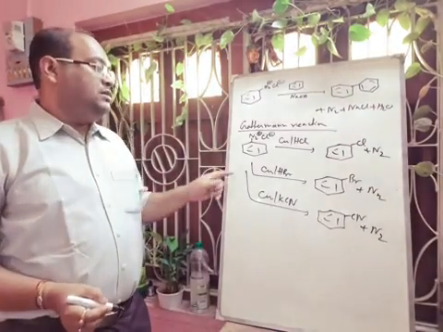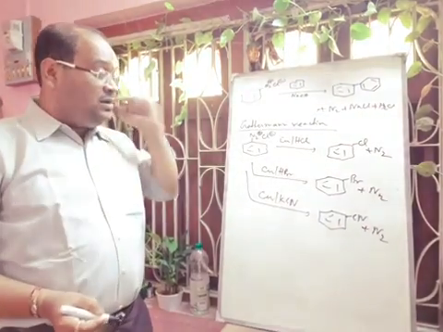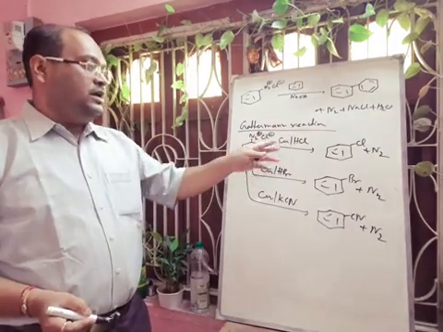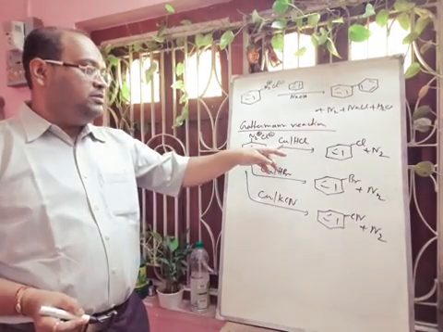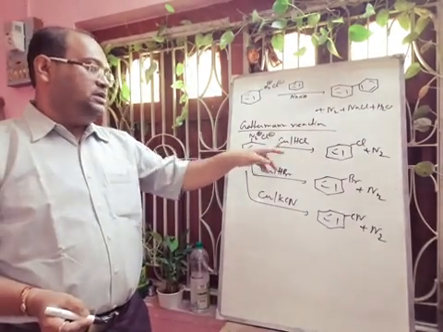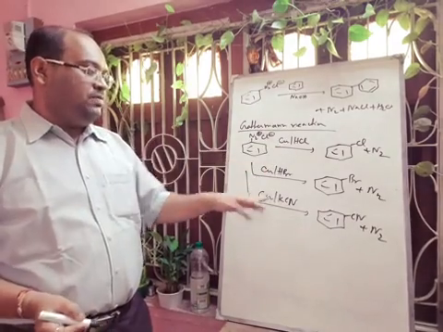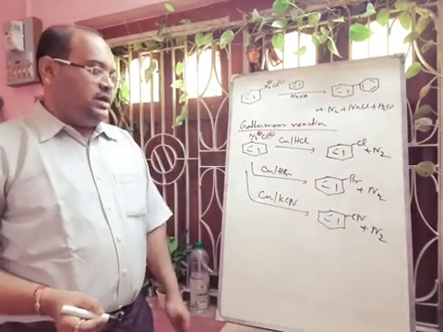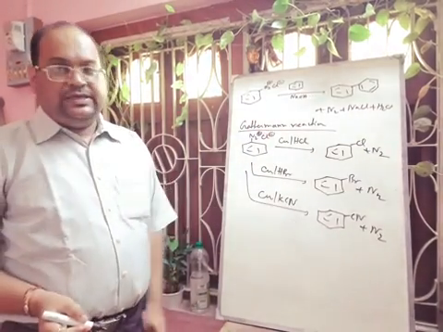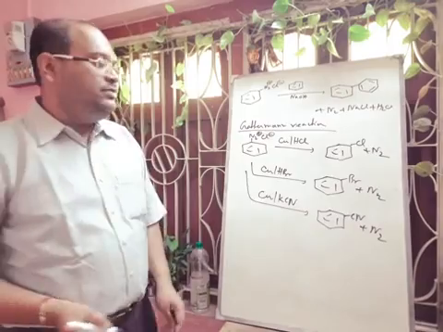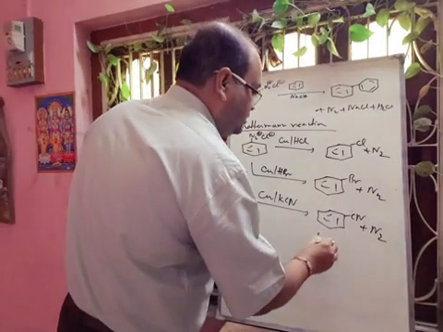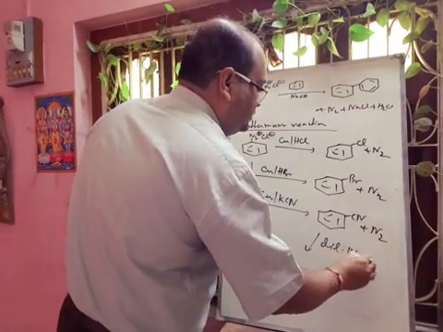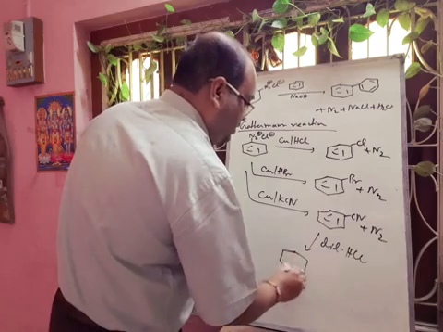So here we are not using the CuCl salt. Directly we are using the pure metal, that's copper HCl, copper HBr and copper cyanide. In this way we can easily prepare the halobenzenes as well as cyanobenzenes. And this cyanobenzene, if we add dilute acid, we can easily convert into benzoic acid.